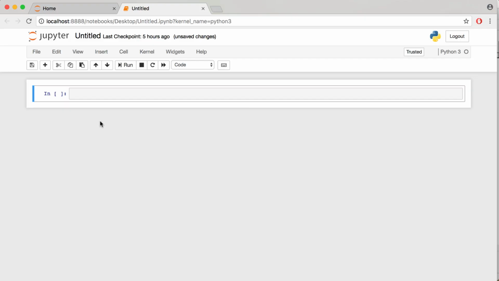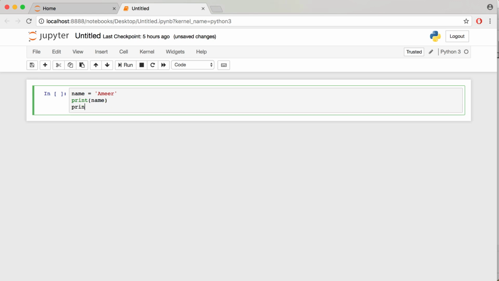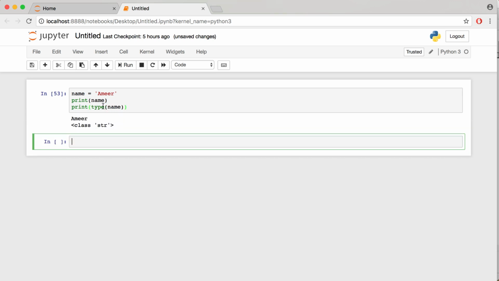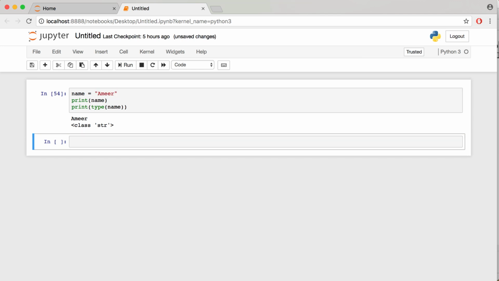For example, set name equal to Amir. Print the name, and print the variable type. Print type name. If you run this cell, it gives us a string type str. If I replace Amir with double quotes Amir, it should work the exact same way. It outputs the same result, and it's still a string.